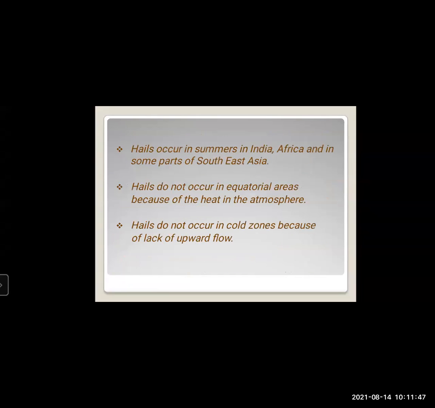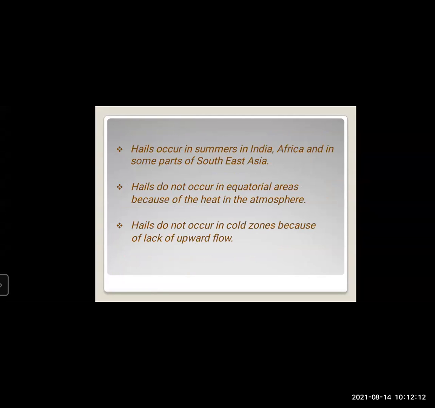Now see, hails occur in summer in India, Africa, and some parts of Southeast Asia. Hailstones occur mostly in the summer season in these places.